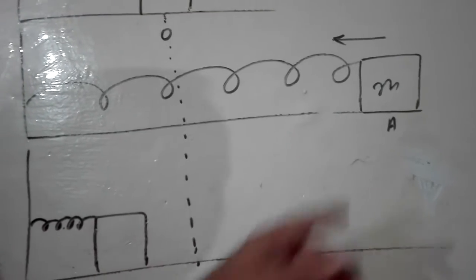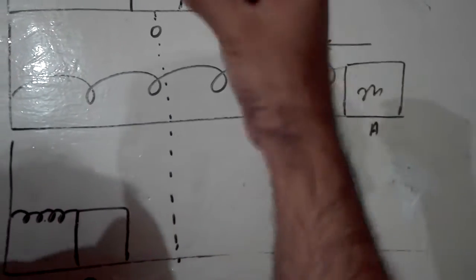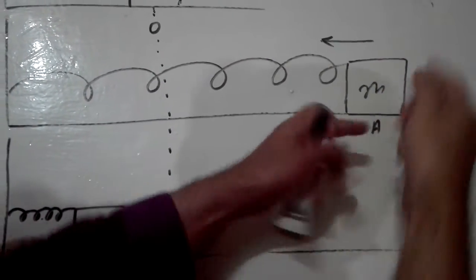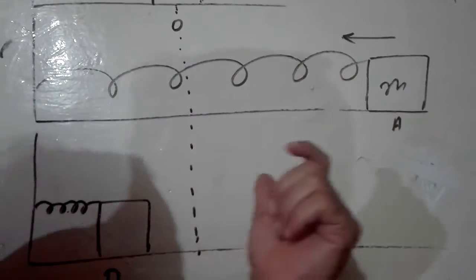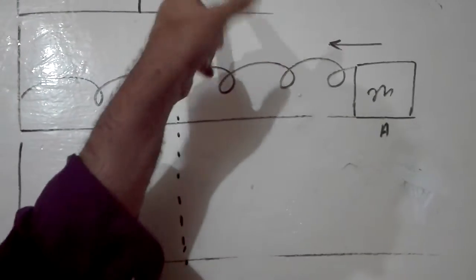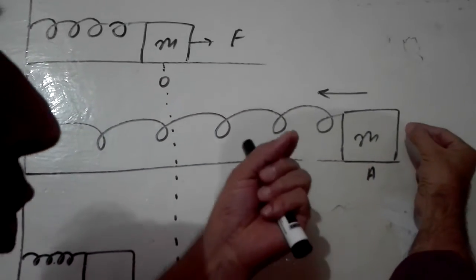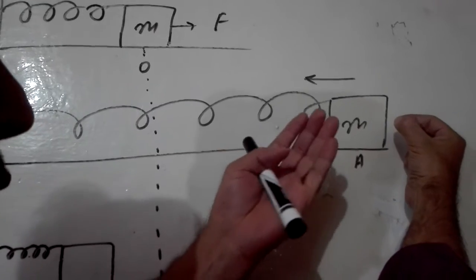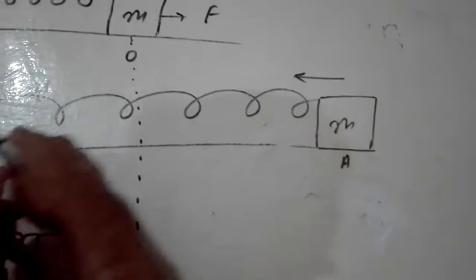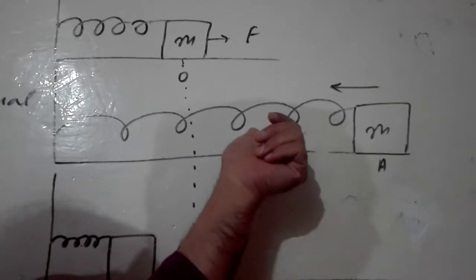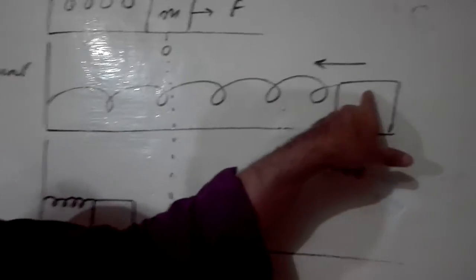Okay, now when this mass is at point A, you will experience some force on your hand, compelling you that if you leave your hand, this mass will automatically go back towards this point. I again repeat this sentence. When you apply a force on this mass and bring it toward the point A, you will experience some force compelling you to leave this mass, and when you leave it, the mass will move in this direction automatically because of the extension in the spring. So that force is known as elastic restoring force, which acts on your body.